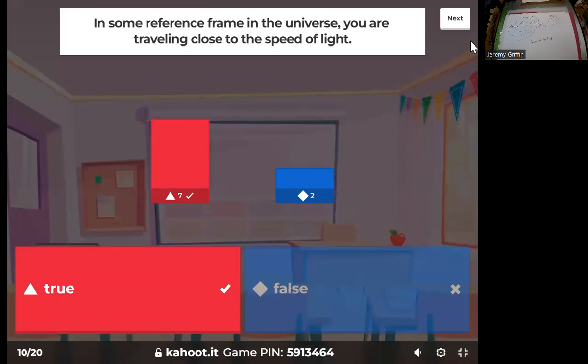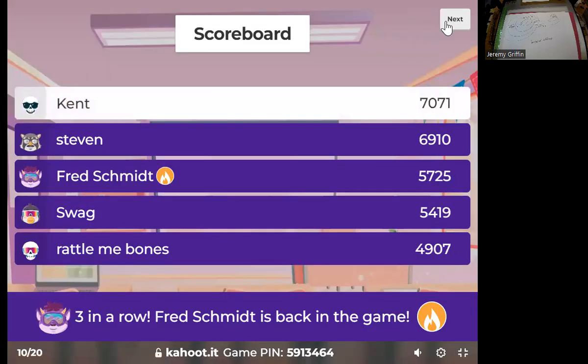How about that Hubble Deep Field right there? Those galaxies are actually moving away from us, technically faster than the speed of light. Now, this is a really weird concept, because wait, I thought nothing can move faster than the speed of light. Those galaxies are moving away from us faster than light, not because they're moving through space, which would violate relativity, but because space is expanding between us and them, faster than light would be able to travel. Astronomy can get really weird with how light can reach you. But there you go. And so to someone in the universe, it appears that we're moving close to the speed of light or at the speed of light.